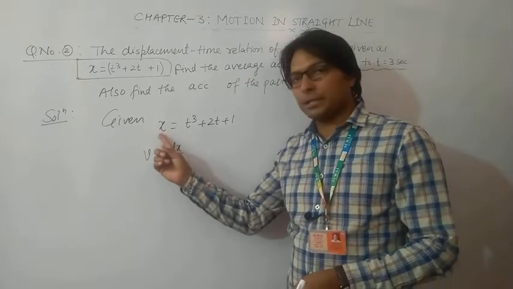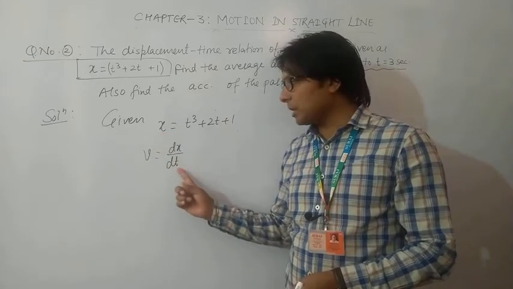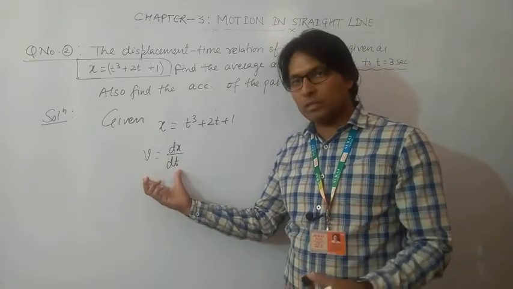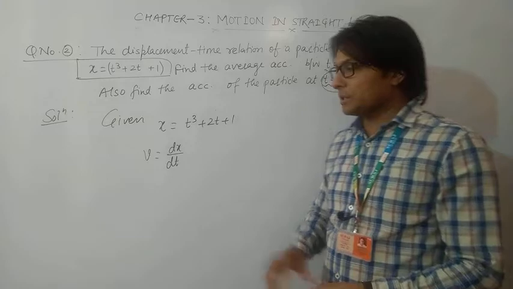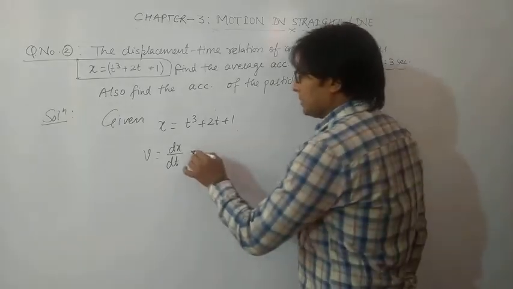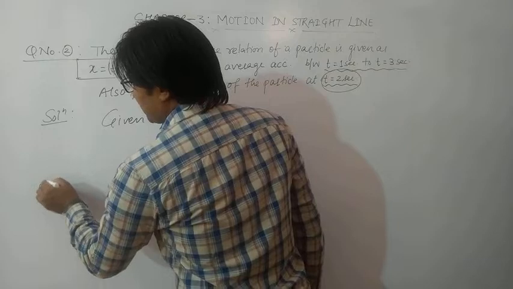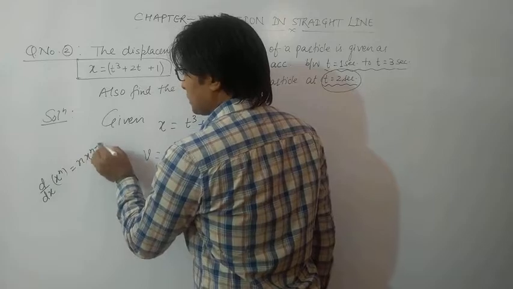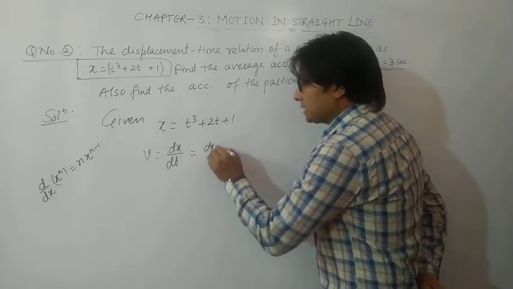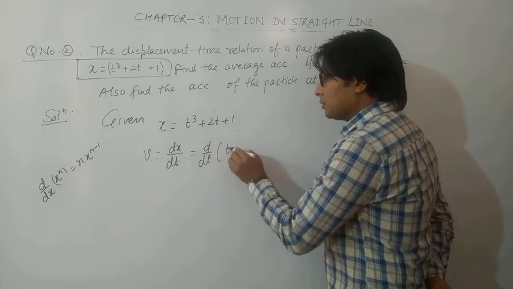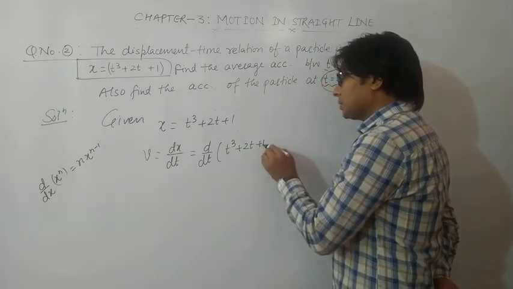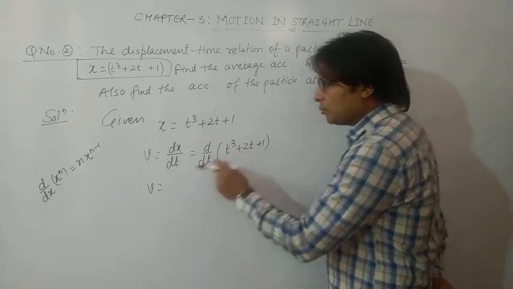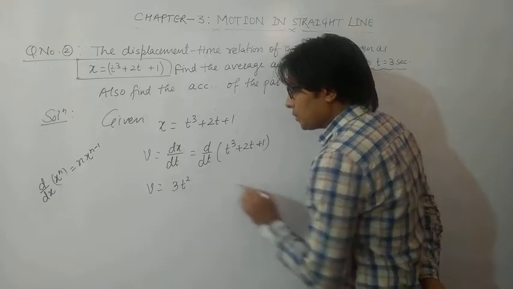So the differentiation of displacement with respect to time gives velocity. You must always remember this, and we have derived this formula of instantaneous velocity. It is the rate of change of displacement, and using the formula, differentiation of x raised to the power n is equal to n x raised to the power n minus 1, we can solve this as d upon dt of t cube plus twice t plus 1, which comes out to be, the differentiation of t cube will be 3t square.